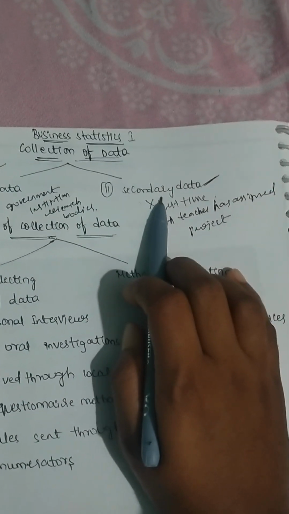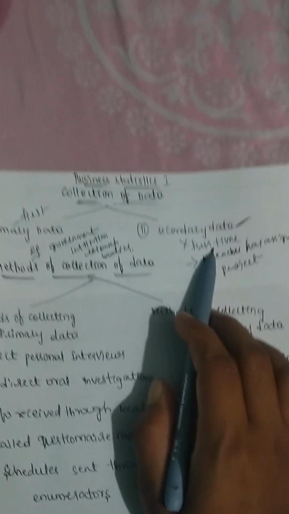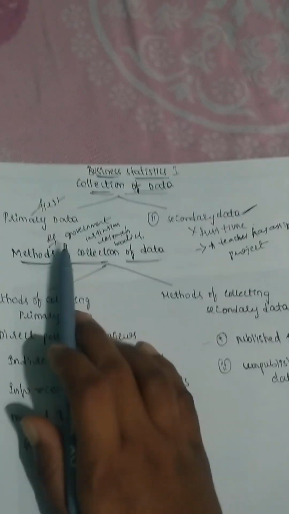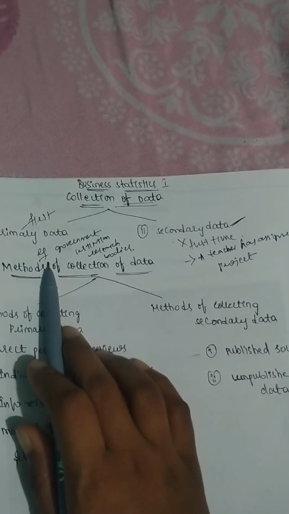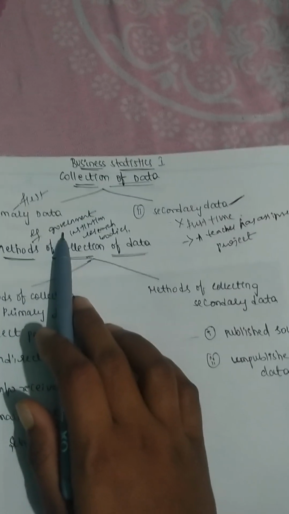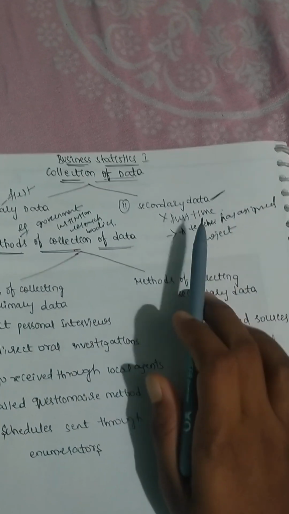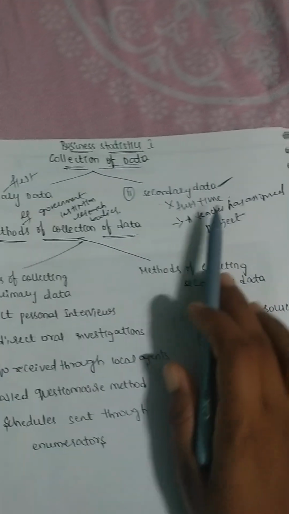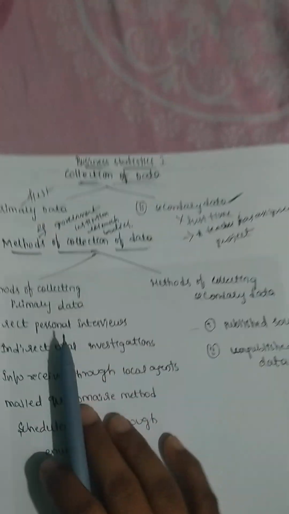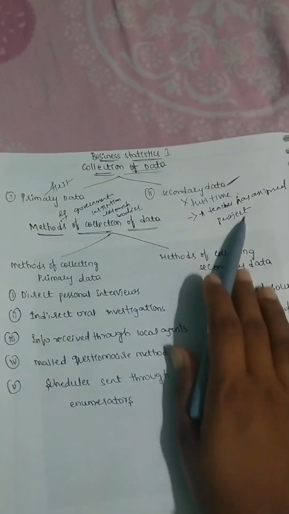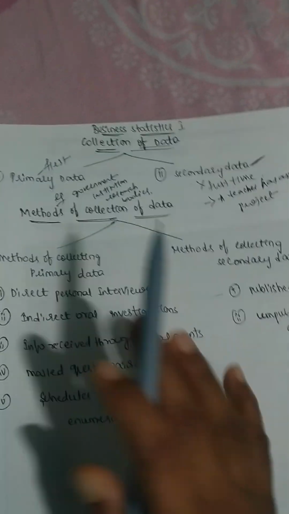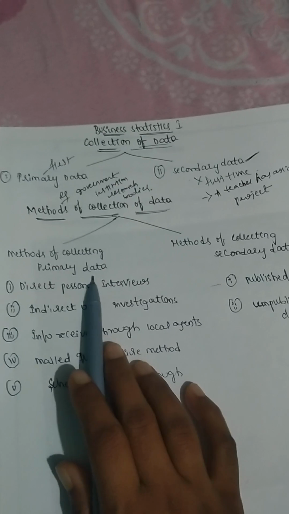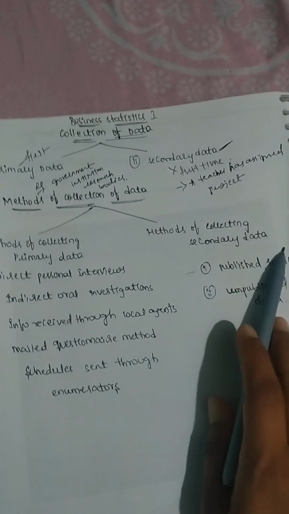I hope you are clear with these two points, primary data and secondary data. Primary data means we are collecting the data for the first time, and it is original in character. Whereas secondary data is data which already exists and which we collect. Is that clear? So these are the two methods of collection of data. In this we have methods of collecting primary data and methods of collecting secondary data.